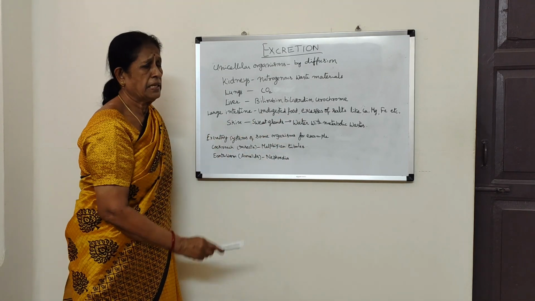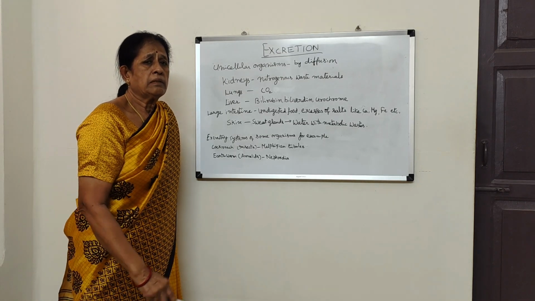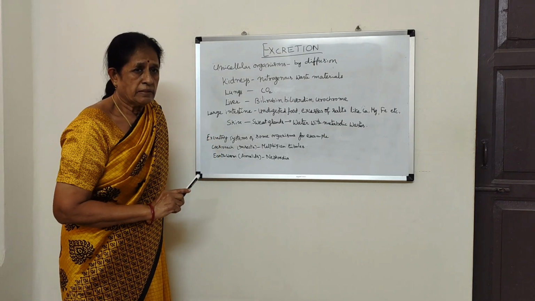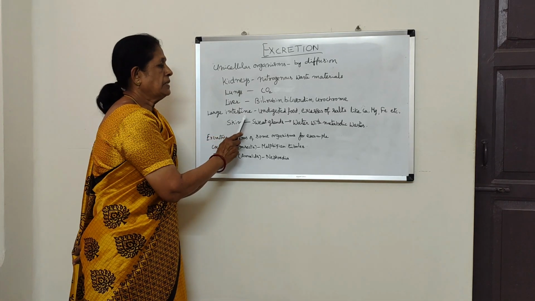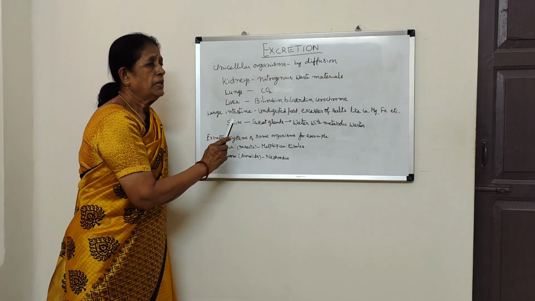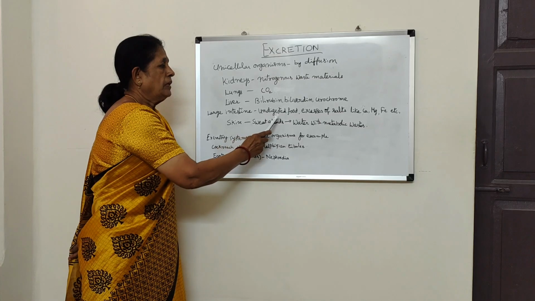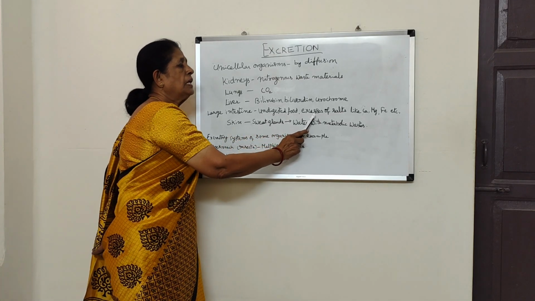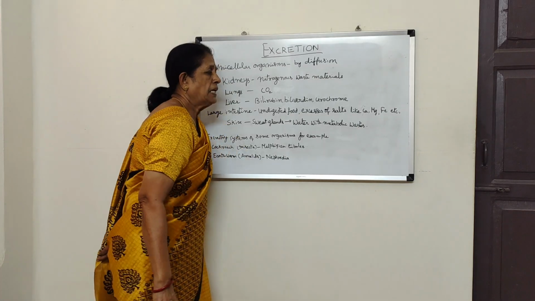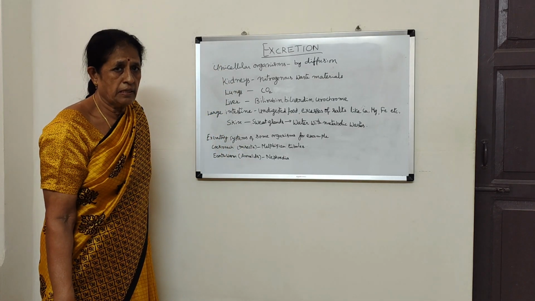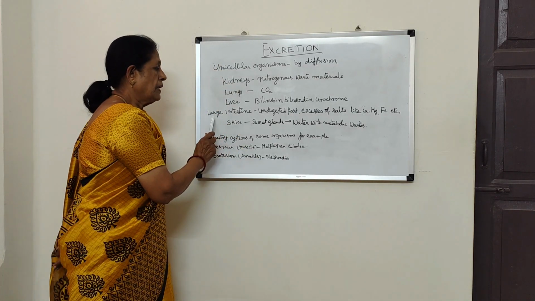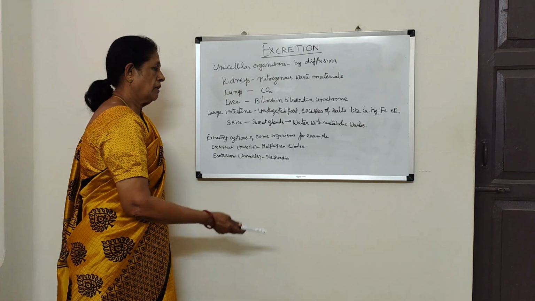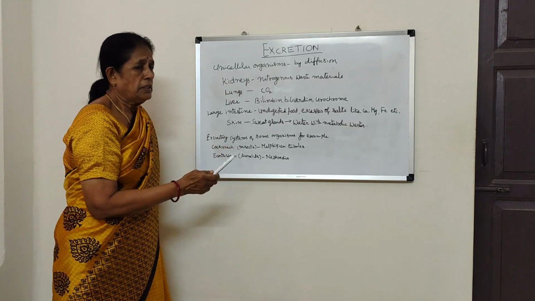And large intestine. Large intestine is a part of the digestive system where the food gets digested, and the large intestine eliminates waste materials, that is undigested food, and excess of salts like calcium, magnesium, iron, etc. from the body. In this way large intestine also acts as an excretory organ. In the large intestine, what happens?